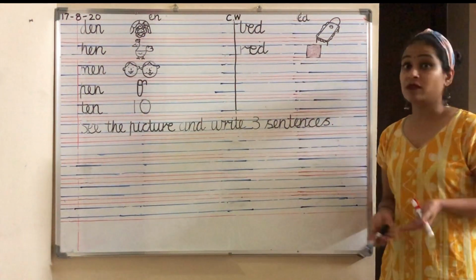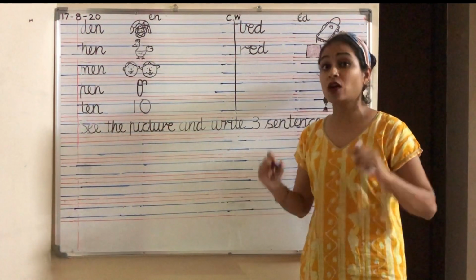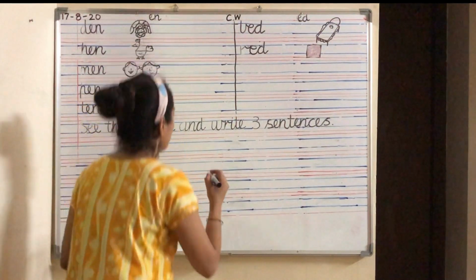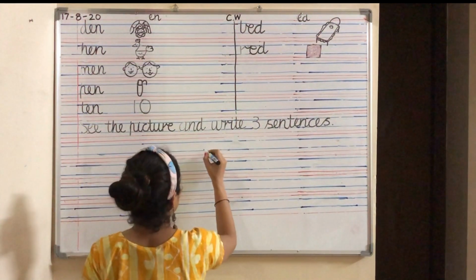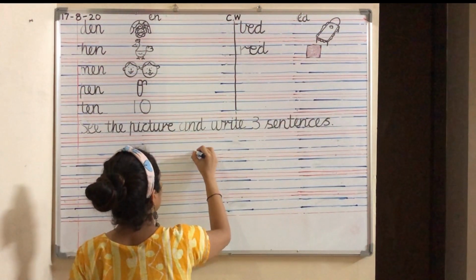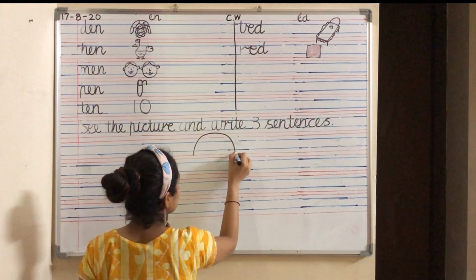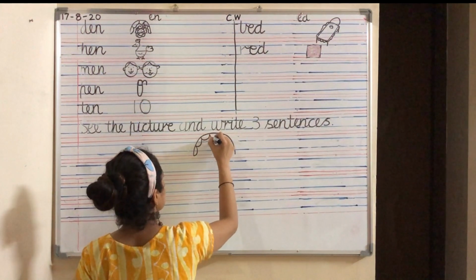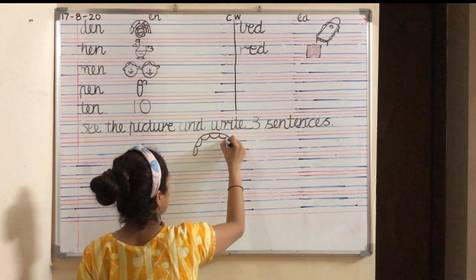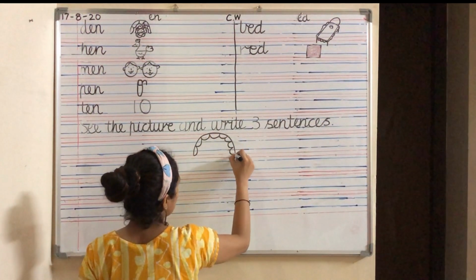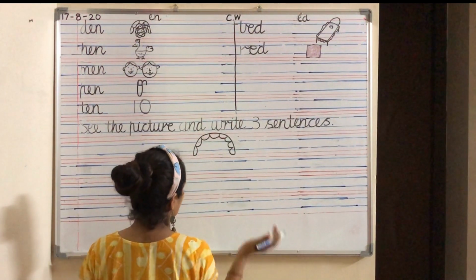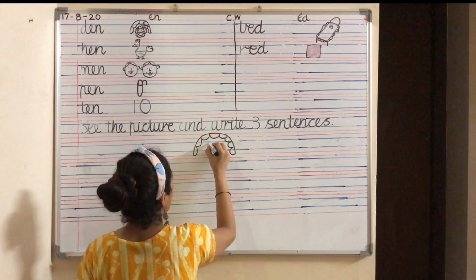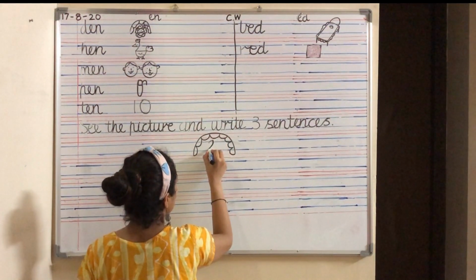Okay. I hope every one of you all have finished writing. Now let's draw the picture. You have to draw a den. Come on, draw a big den like this. Okay, draw the den. But this time in the den, lion is not sitting. Lion is not sleeping in the den. This time in the den, hen is sleeping. Who is sleeping? Hen. Come on, draw a hen.